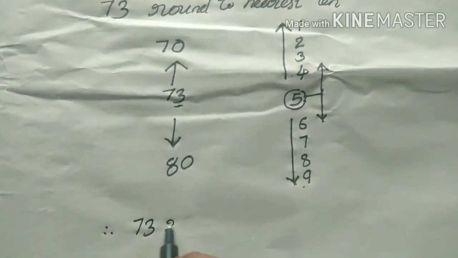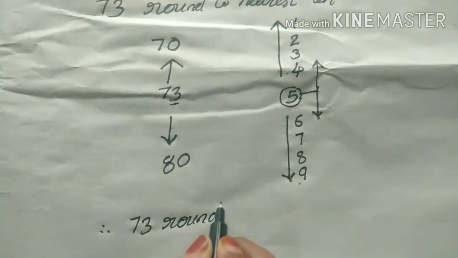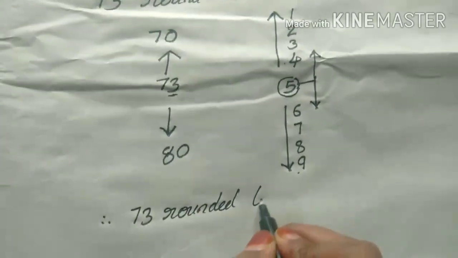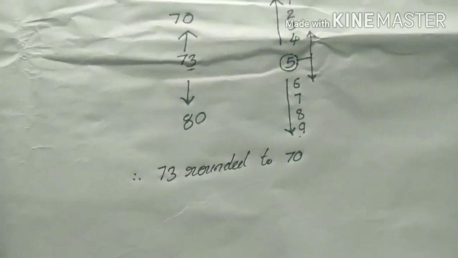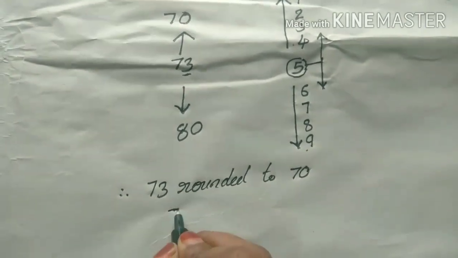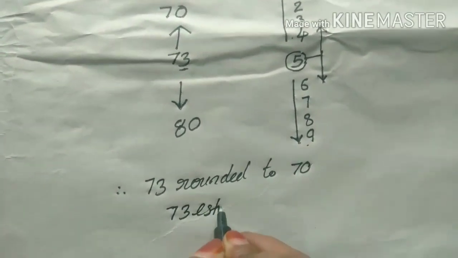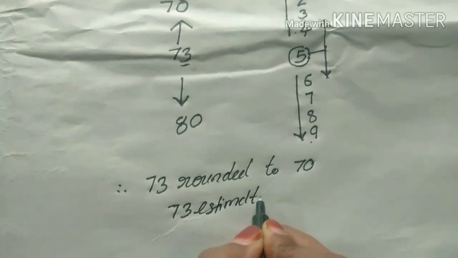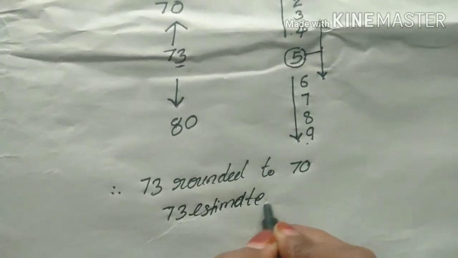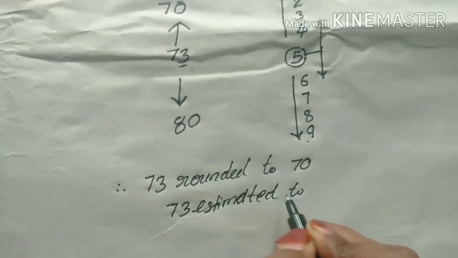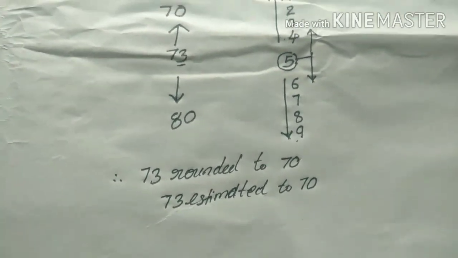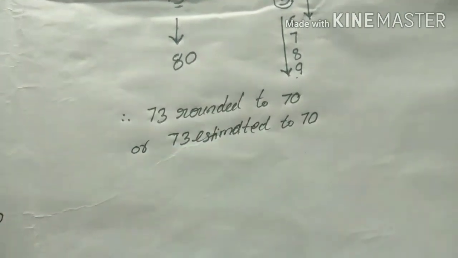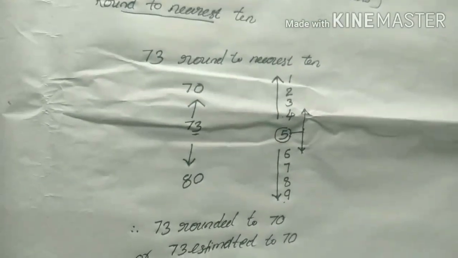So here look at 73. The ones place number is 3, so 3 goes which way? Yes, up. So 73 rounds to 70. So 73 is rounded to 70, or 73 is estimated to 70. Okay, clear?